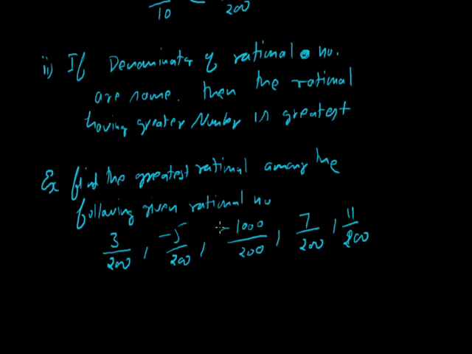So we have to look for the positive numbers because the positive numbers are greater than the negative numbers. So leave the -5 and -1000 because they are negative. Now just see the positive numbers, that is 3, 7 and 11. Among 3, 7 and 11, 11 is the greatest. So 11/200 is the greatest rational number among these. So in this way we can compare the rational numbers.